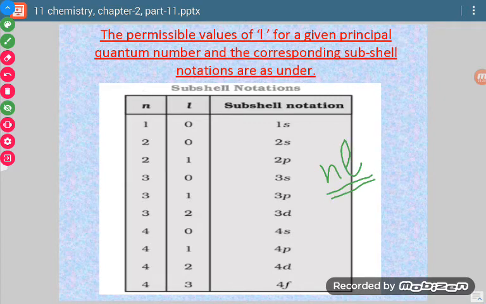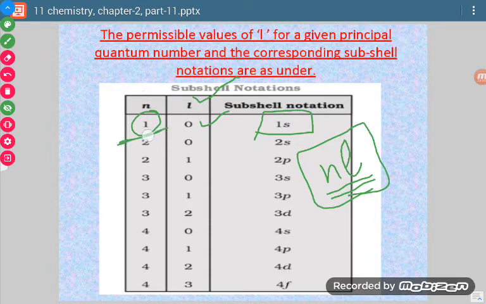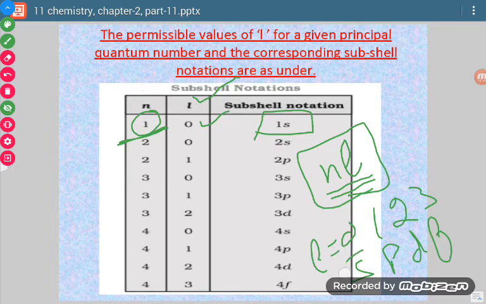NL. Now see, if n value is 1, then from the formula for calculating the values of L, the values are 0 to n minus 1. So 0 to 1 minus 1 means 0 to 0. Only one value is there, which is 0. Now how to denote this sublevel? I have to write NL. The n value here is 1. For L, we use the designation just as we did: 0, 1, 2, 3 is S, P, D, F. So for L value 0 there is s.